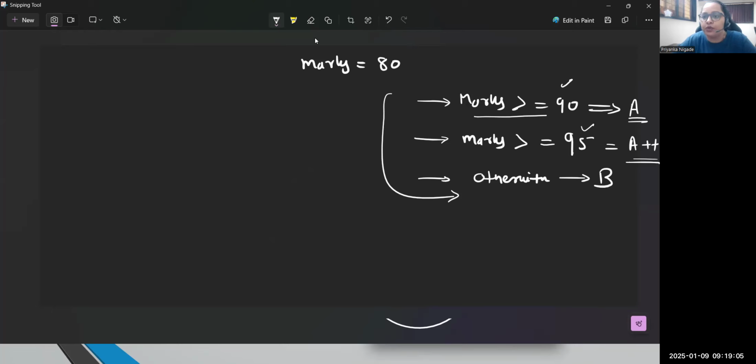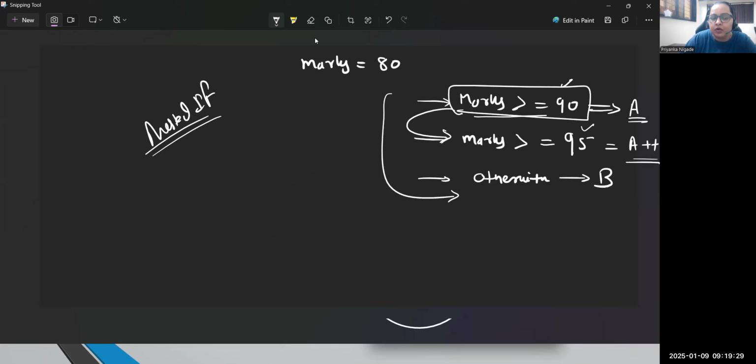So how will you write this logic? Suppose I'm taking marks. I will put the first condition: marks is greater than 90. If it is so, then only can you test now whether marks are greater than 95 also. Means here, if one condition is satisfied, I will test another condition also. This is the perfect example for the nested pattern. Okay. Now please have a look at how I will write it.